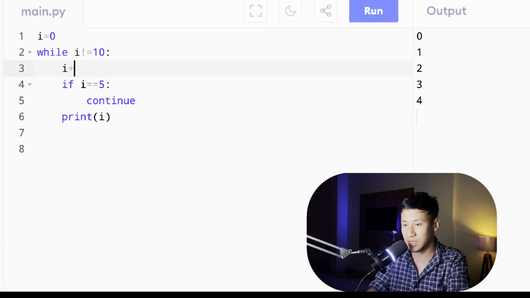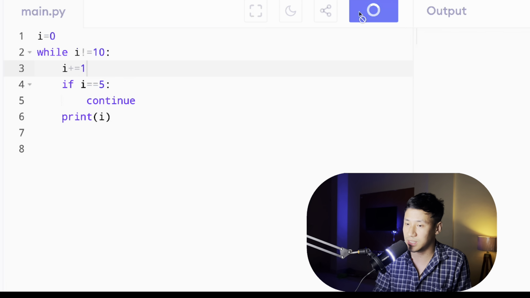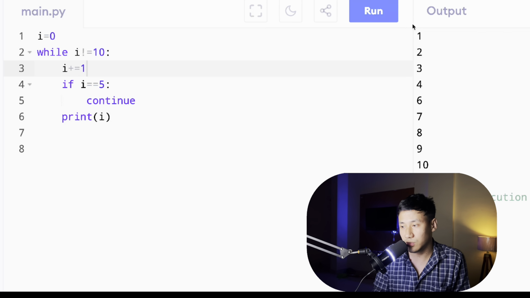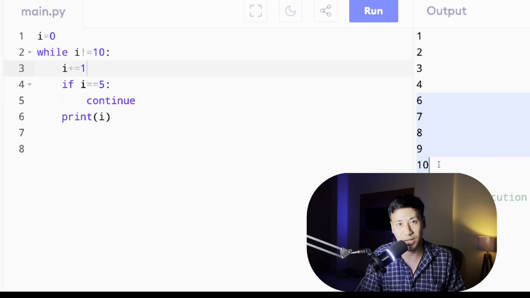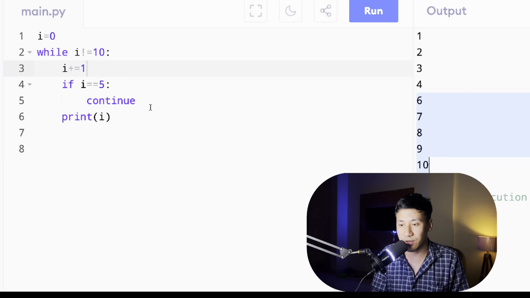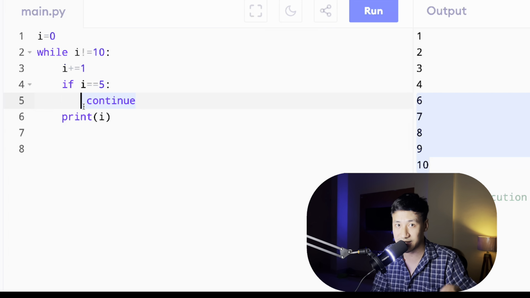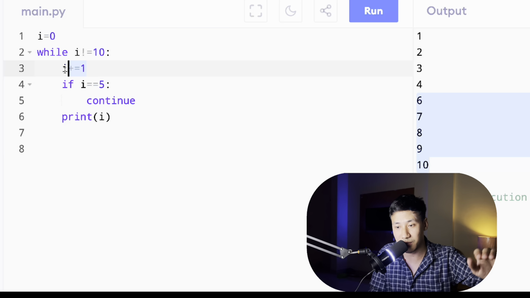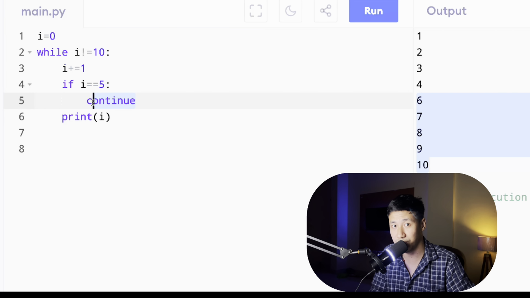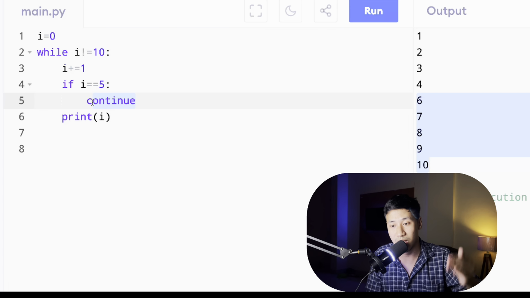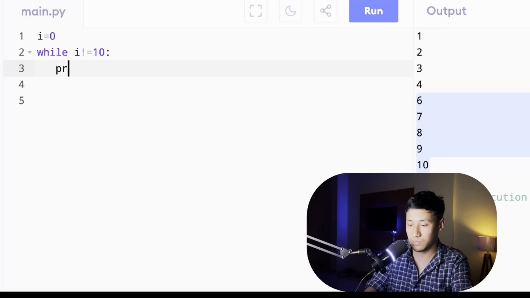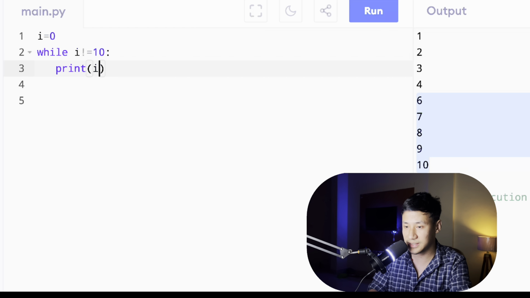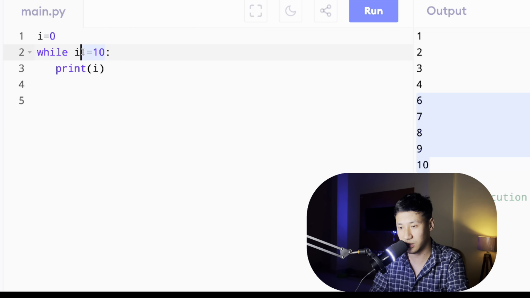So if I keep this plus 1 here, then look at this time. This time what it will do, 1 to 4 and it will skip 5 and then 6 to 10. Okay, this is what happens. All right, I told you whatever you write below the continue, it will get skipped. So basically, if I'm incrementing below the continue, that means it will never be 6. It will always be 5, and it will go in infinite.